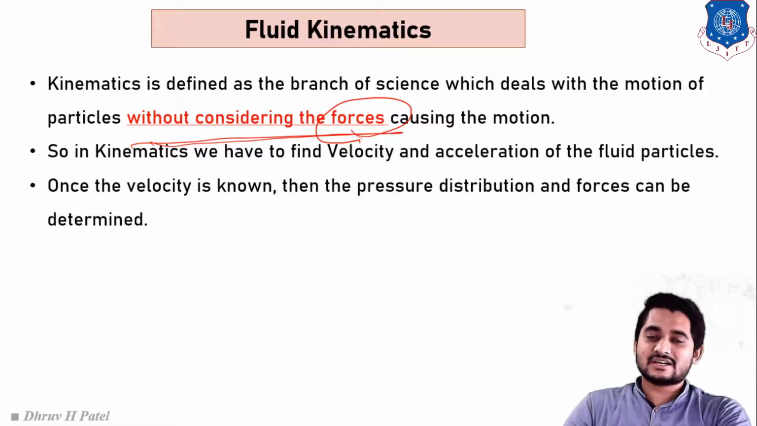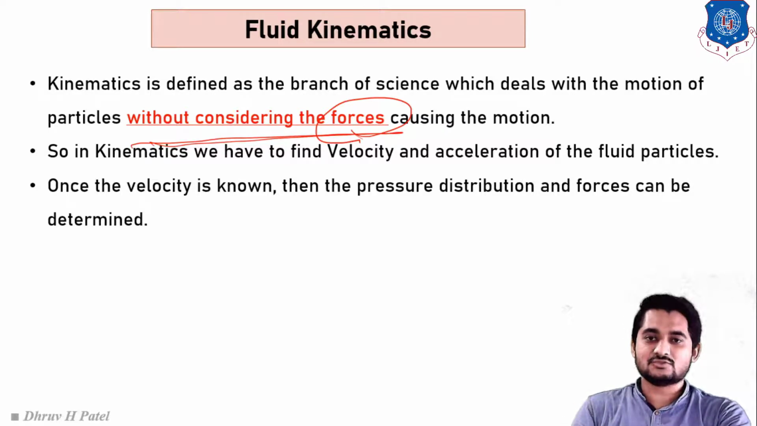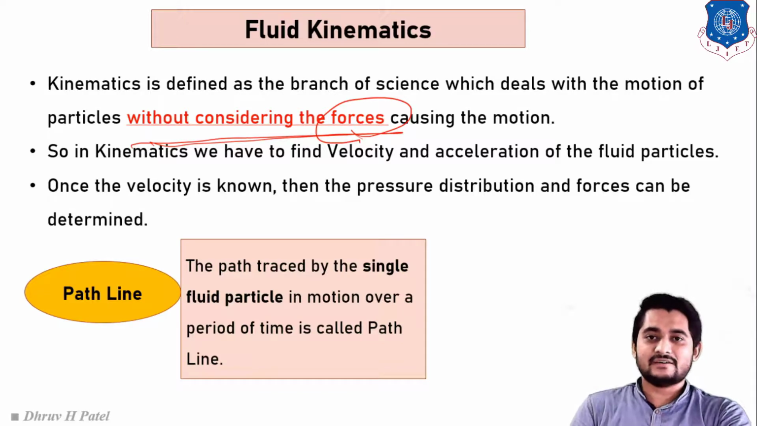Next, in kinematics, we basically have to find the velocity and acceleration of any fluid particle. If we find the velocity and acceleration of the fluid particle, only then can we find the forces acting on the fluid particle. Clear students? So for that, we have to understand 3 or 4 basic definitions for this chapter. First one is path line. What do you mean by path line?